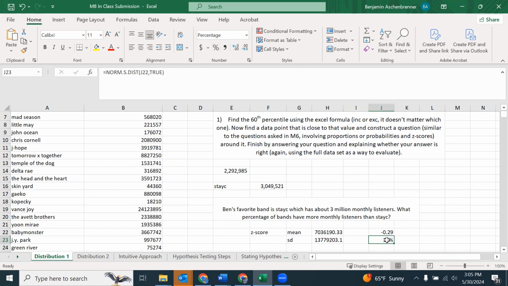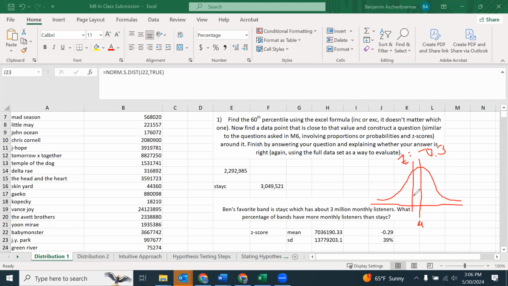Now careful here, because remember that the NORM.S.DIST and the table give me the left-facing amount. And I was sort of thinking about this because this is a negative value. So just sketching this out here, I've got my normal distribution. I drew my line to the left of the center. This is the mean. I'm over here with the z-score of negative 0.3 more or less. So I'm to the left of the mean. I'm going to use the little mu here for the mean. All right, here's my z.